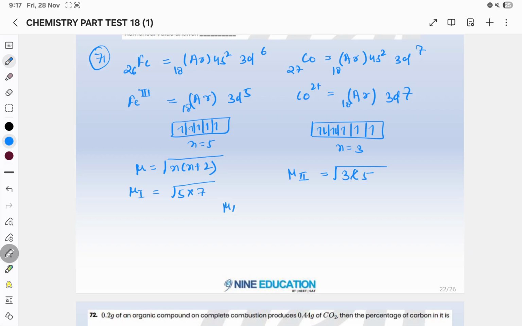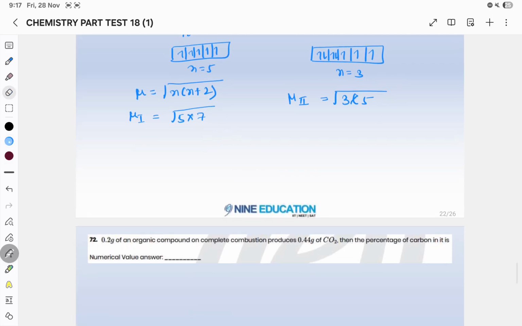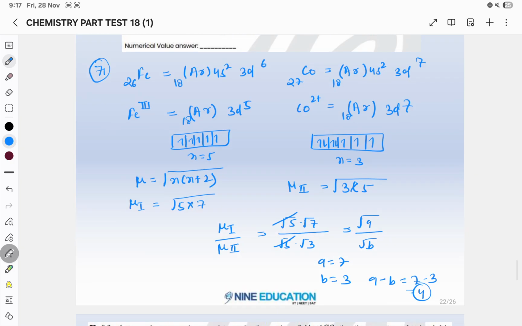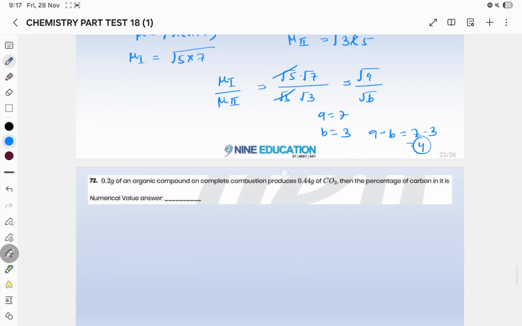So mu 1 upon mu 2 will be under root 5 into under root 7 upon under root 5 into under root 3. So root 5 will cancel, and it equals under root A upon under root B. So A is equal to 7 and B is equal to 3. A minus B will be 7 minus 3, that is 4. So your answer for this question is 4.